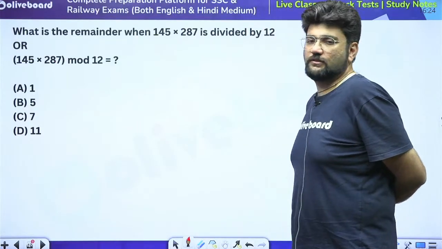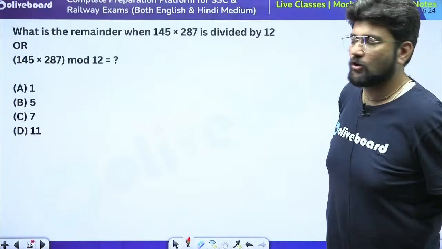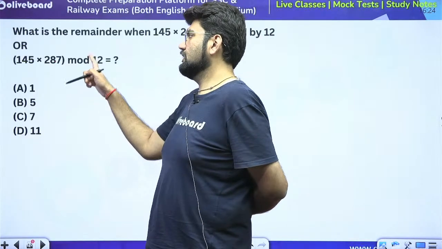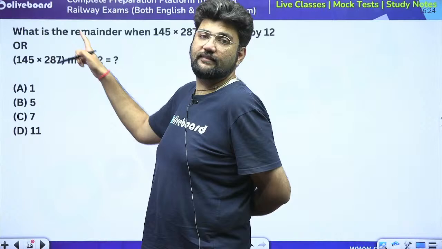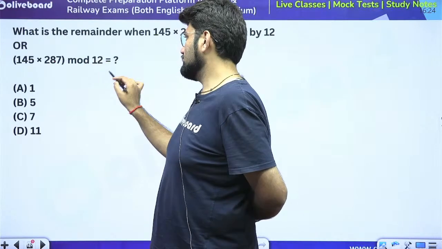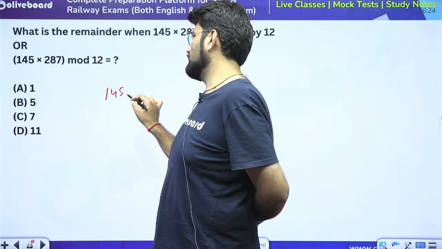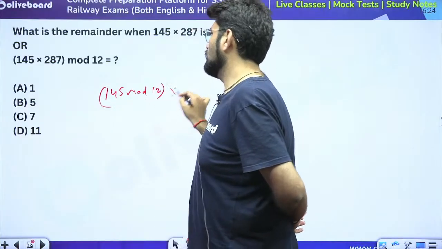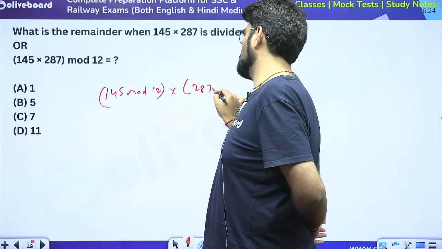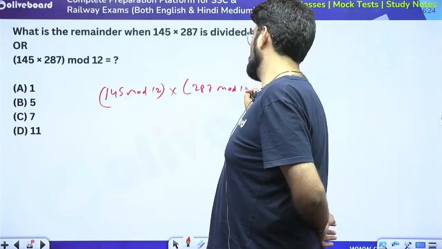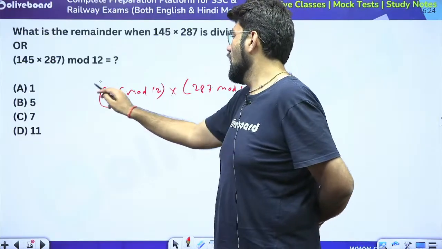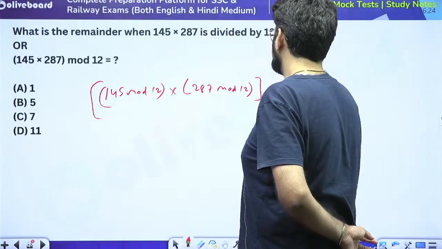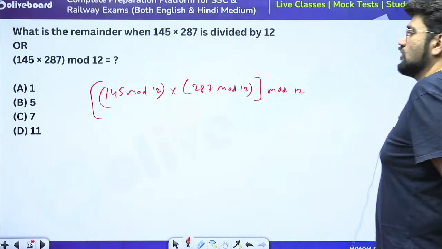So how do you approach this? There is a property which I have taught you already in the classes, that if you are multiplying two numbers and taking the remainder finally, rather than that you can individually take their remainders. Okay. So this is equal to 145 mod 12 into 287 mod 12, and if at all the number is greater than 12, then we will have another mod 12. Okay.